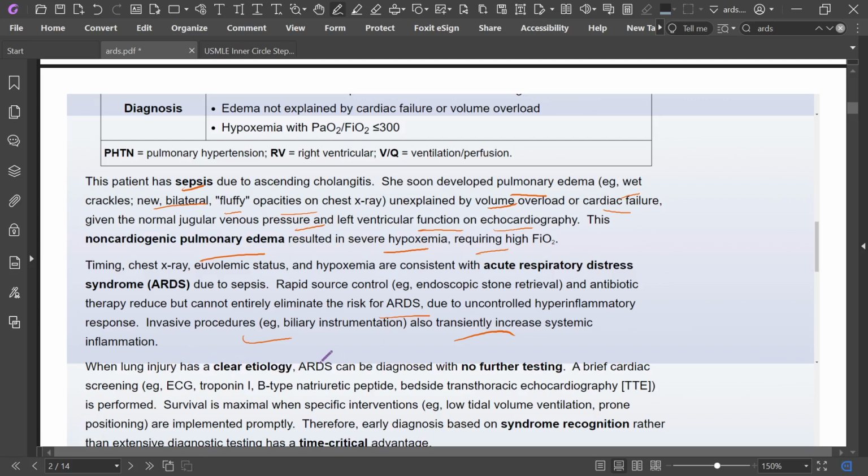When lung injury has a clear etiology, ARDS can be diagnosed with no further testing.